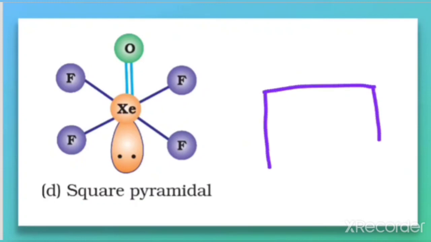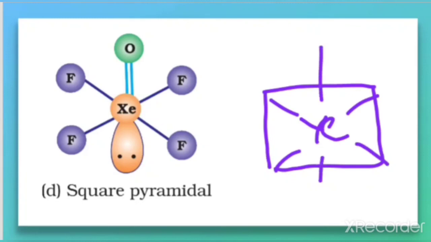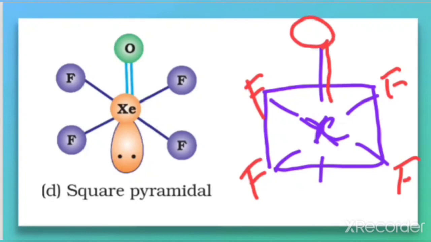When we are making an octahedral geometry, xenon is in the center, with 4 fluorine, 1 double bonded oxygen and 1 lone pair. How will we arrange these? The 4 fluorine occupy the square planar position, the double bonded O occupies the position above the plane, and the 1 lone pair occupies the position below the plane. So this is the geometry, that is octahedral geometry.